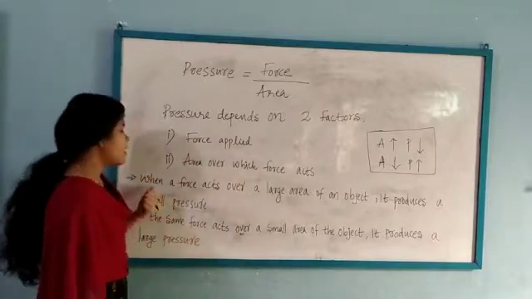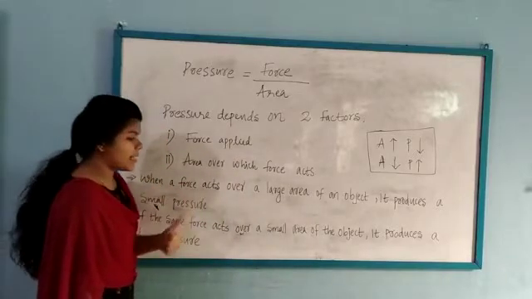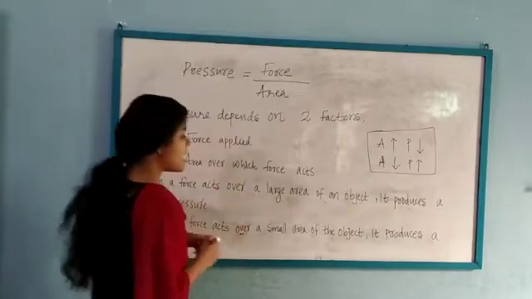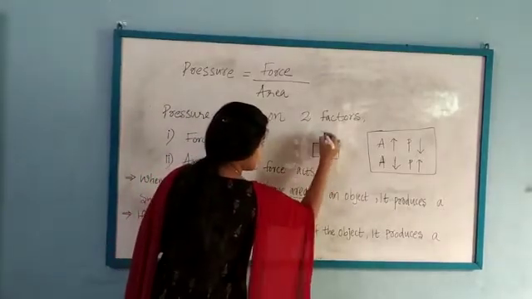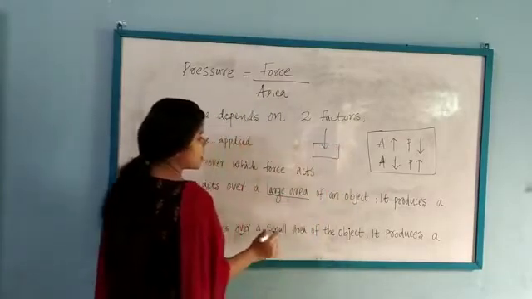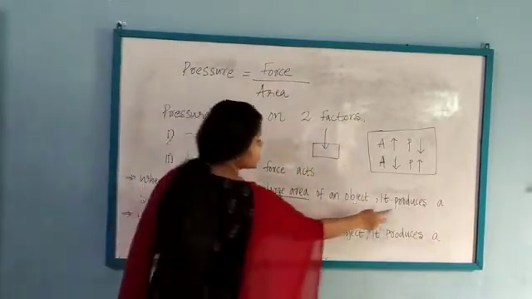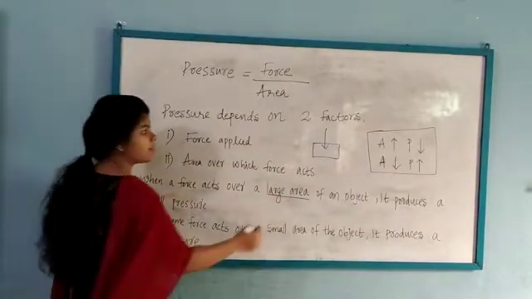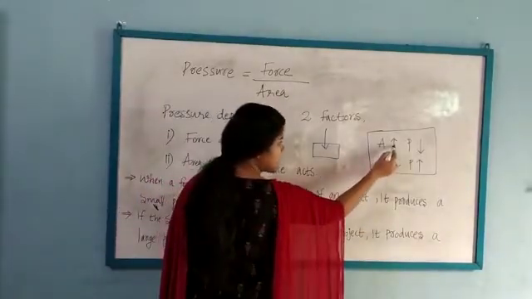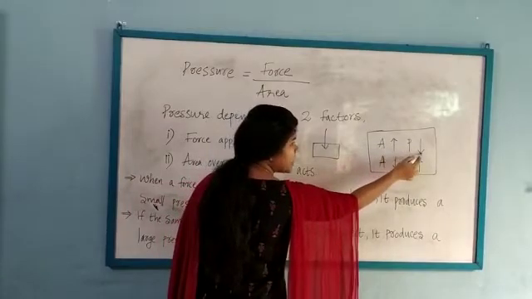First point is, when a force acts on a large area of an object, it produces a small pressure. If the area is large, the pressure will be small.